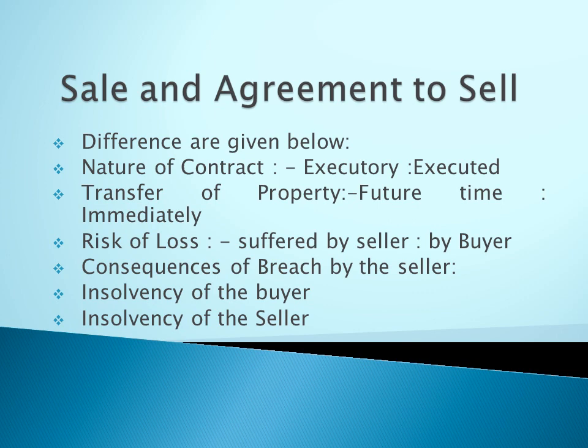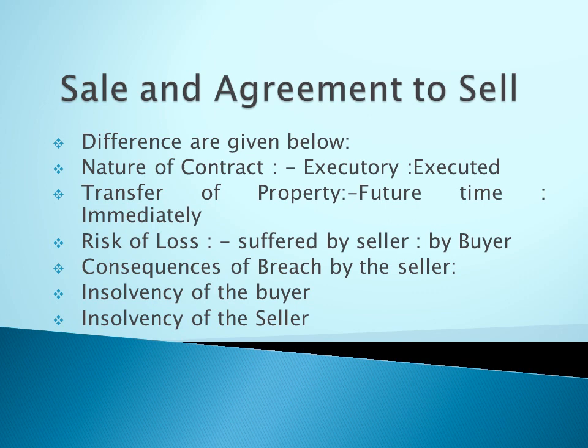If the contract is a sale proper, what happens? The buyer can compel the seller. In case of sale proper, the buyer can compel the seller for delivery of goods or sue for damages. The buyer has the right to compel the seller. Listen, in case of agreement to sell, if the seller commits a breach, the buyer can sue the seller for damages.